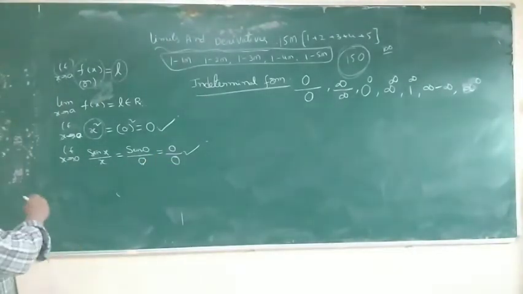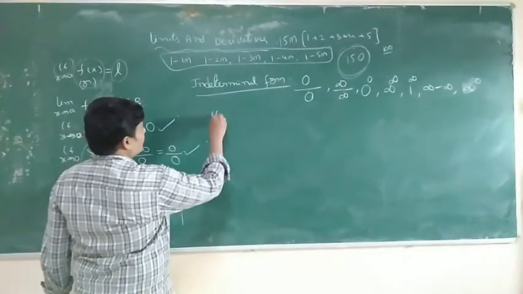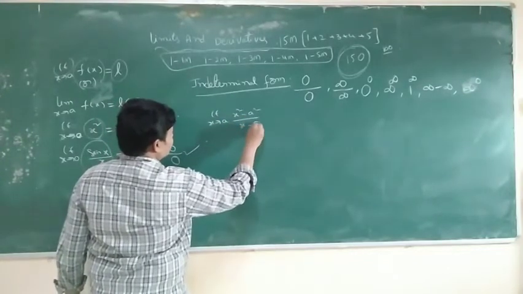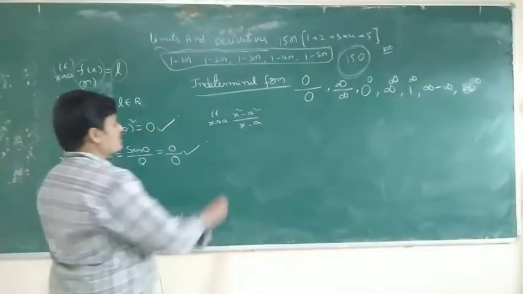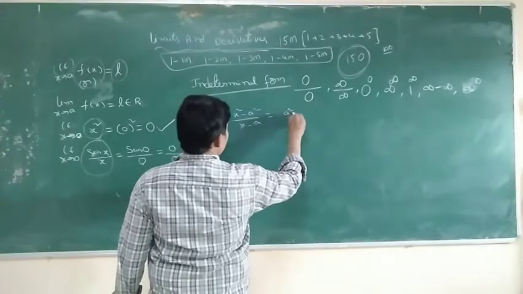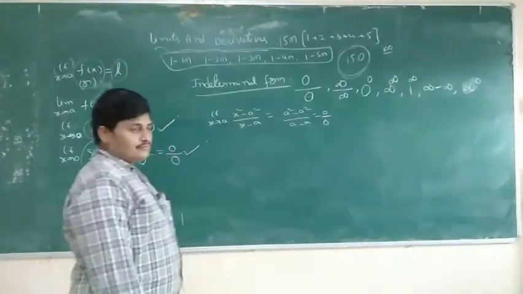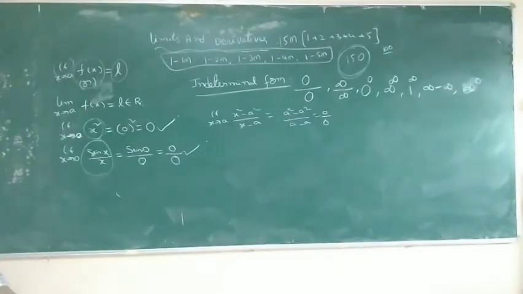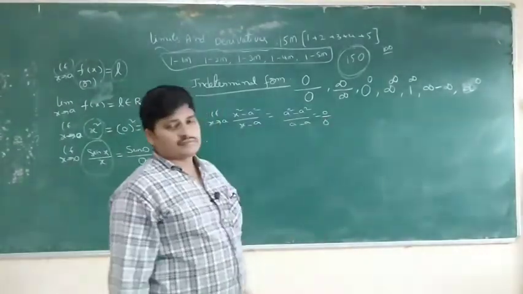So simplify the given function. What is the first one? For example, limit x tends to a, x square minus a square by x minus a. Substitute x is equal to a: a square minus a square by a minus a, that is 0 by 0. This is not an answer because this is an indeterminate symbol. So that problem doesn't have an answer yet.